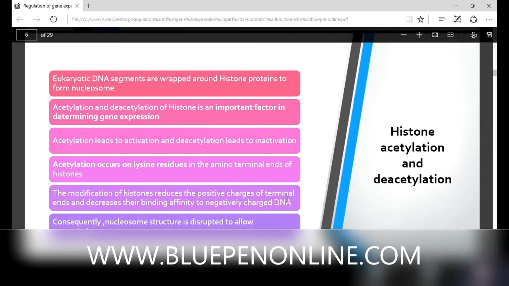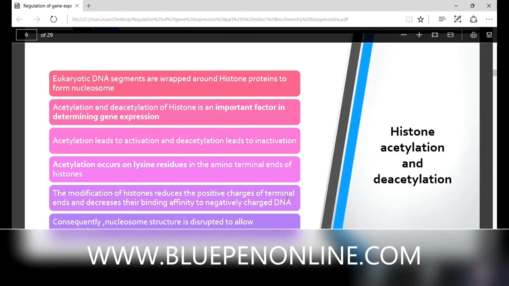So eukaryotic DNA fragments are wrapped around histone proteins to form nucleosome. Then an acetyl group is added or removed. Acetylation and deacetylation of histone is an important factor in determining gene expression. Acetylation, that is the most important part, will lead to activation and deacetylation will lead to inactivation.